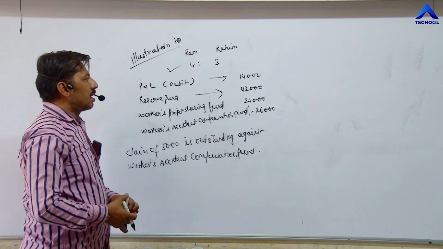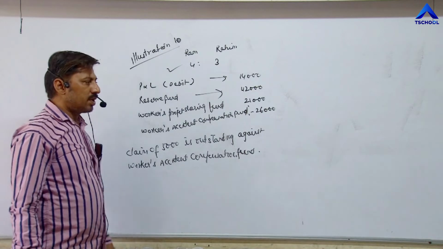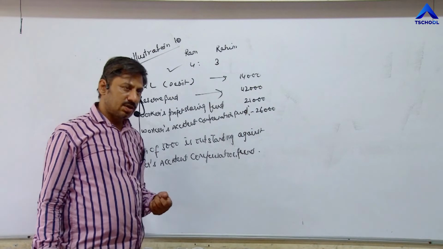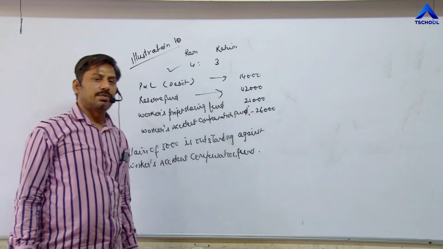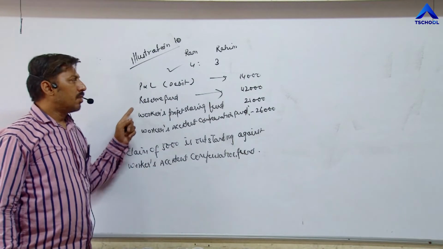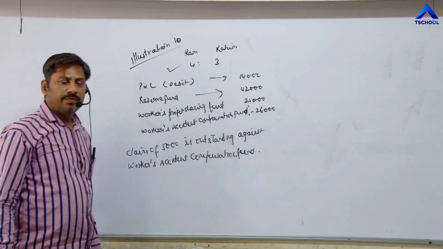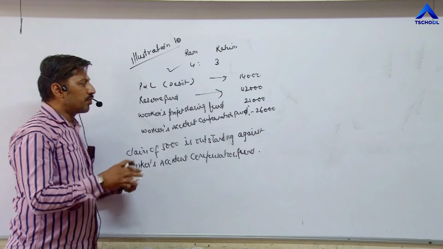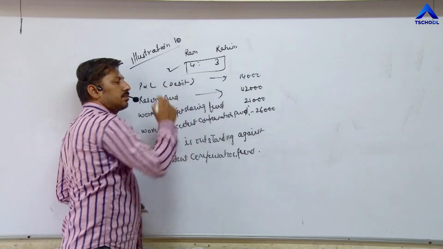Now once again, remember this point, that accumulated profit or accumulated loss will be distributed among partners only in the old ratio. And in this question, two ratios are given. One is 4:3, another is 1:1. 1:1 is the new ratio. So we have nothing to do with 1:1. We have to divide in the old ratio, meaning 4:3.